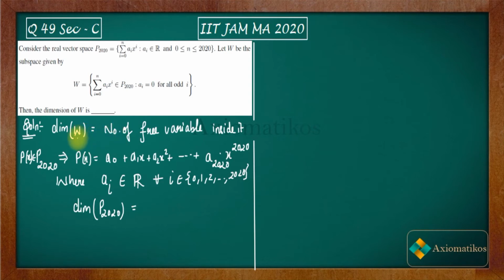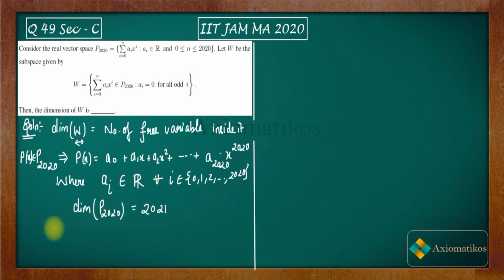It doesn't matter that I have written W over here. You can take any vector space. So the dimension of a vector space depends upon the number of free variables inside it. So in this case, how many free variables do you have? You have 2021 free variables. The same thing we have to count for the odd one also. Are you getting my point or not?